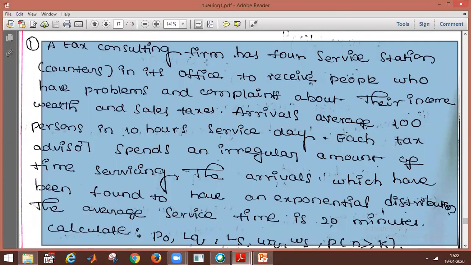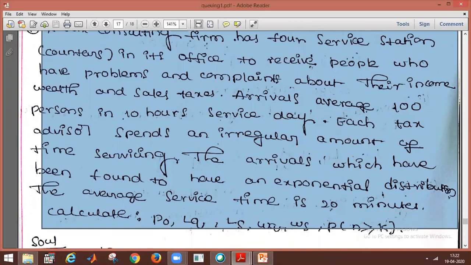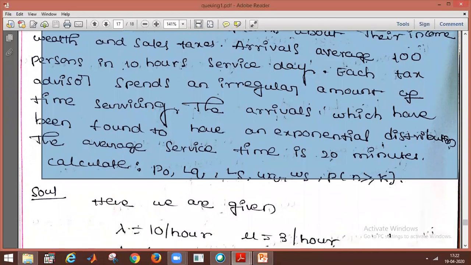So, okay, the arrival average is 100 in a 10-hour service day. Each tax advisor spends an irregular amount of time servicing the arrivals, which has been found to have an exponential distribution. The average service time is 20 minutes. Calculate the P naught, Lq, Ls, Wq and Ws. So next, P of n greater than or equal to k.